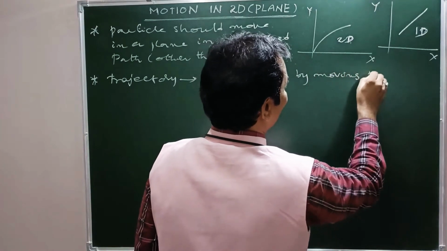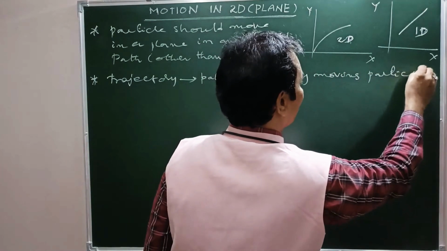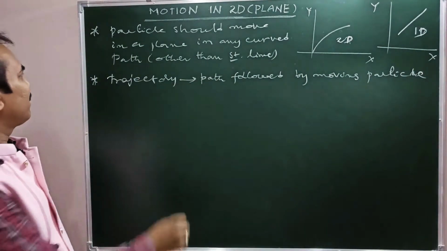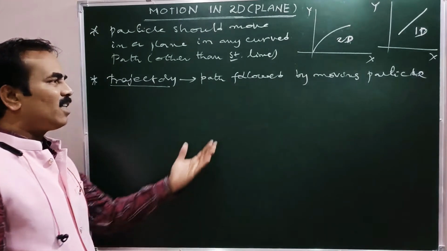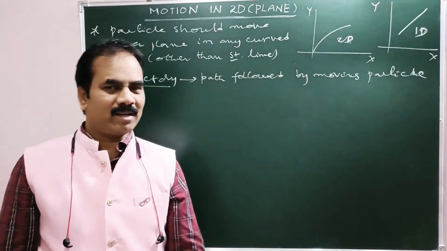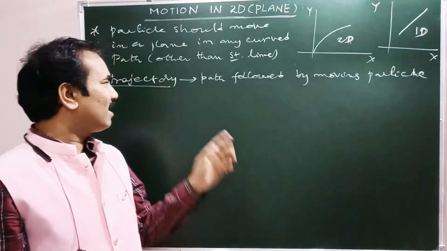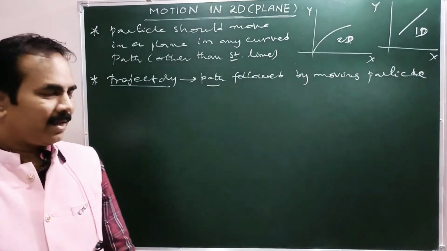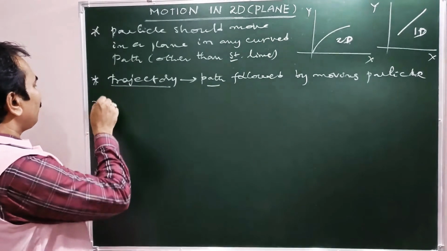So what is meant by trajectory here? Trajectory means the path followed by a moving particular object. So basically trajectory means path only, right? Path.